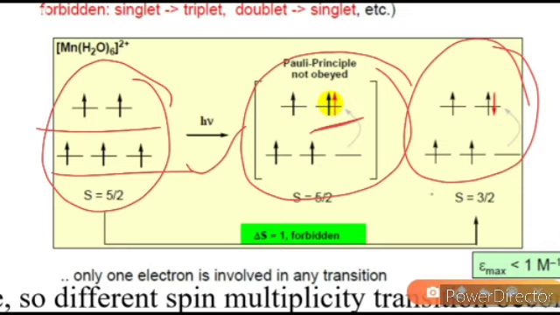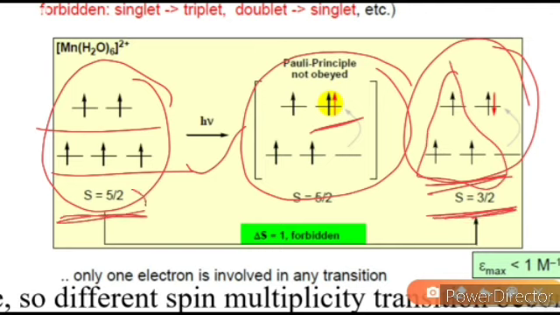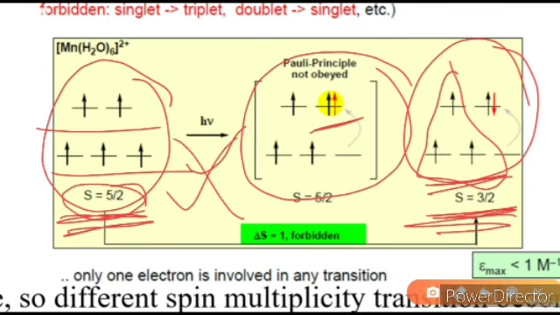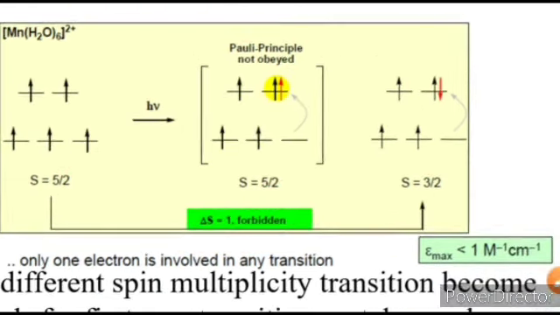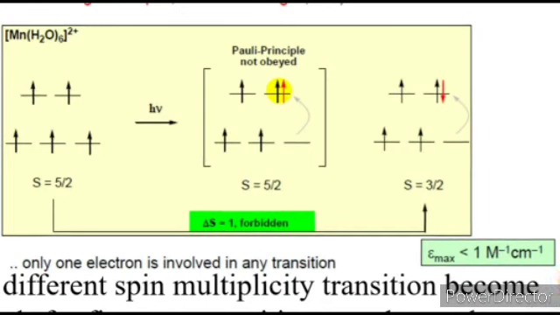In such a case the spin of this state is 3/2, but here the spin is 5/2, so these are different spin multiplicities and this transition is not an allowed transition, it is forbidden, because delta S is 1. For an allowed transition delta S will be 0. So for this complex a very light colored solution is obtained and a weak intensity spectrum is obtained, with a molar absorptivity value, epsilon max, less than 1 mole inverse centimeter inverse.